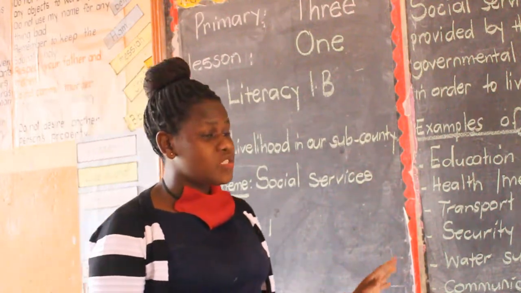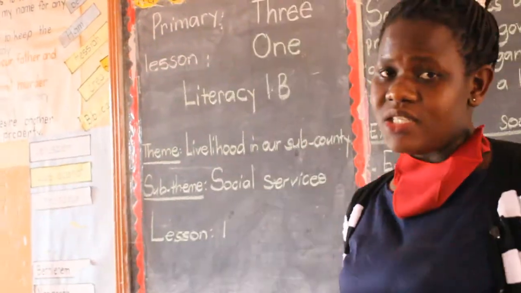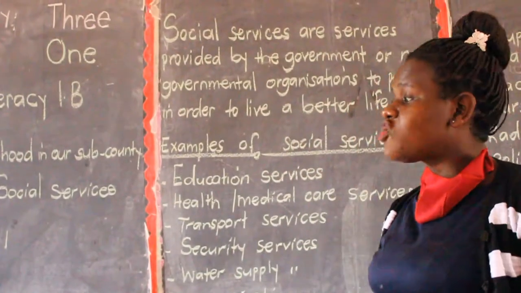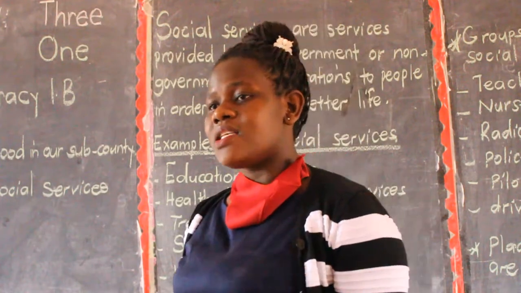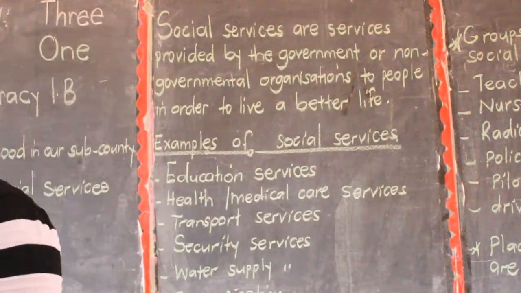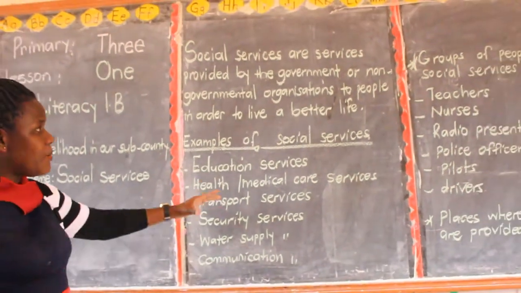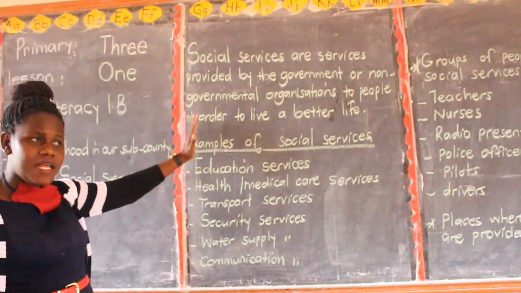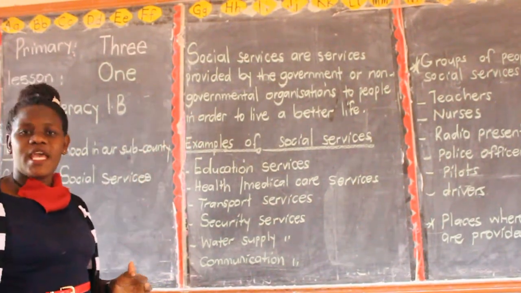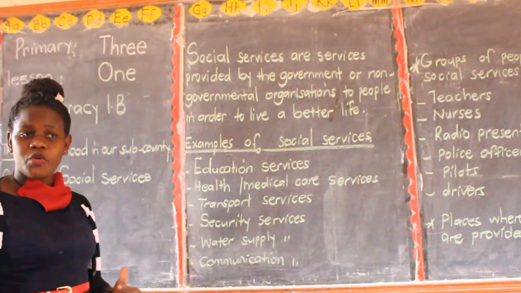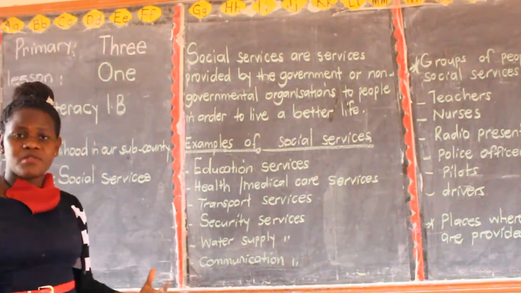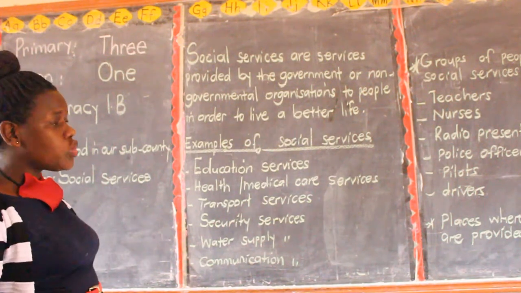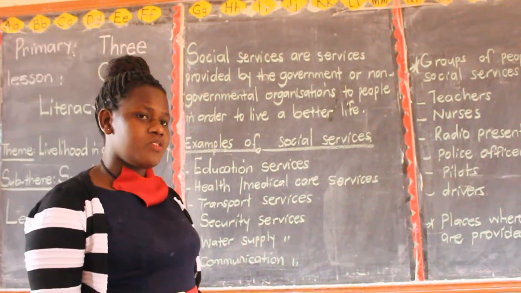And under the social services, remember this is literacy 1B, whereby you need to know the definition of social services. They will tell you what are social services. So I've already put it here. We are going to read it several times. You put it in your head. Are we together? You know how the paper of literacy looks. They will tell you what are social services. Examples of social services. You should be able to write down. Are we together, children? Good.